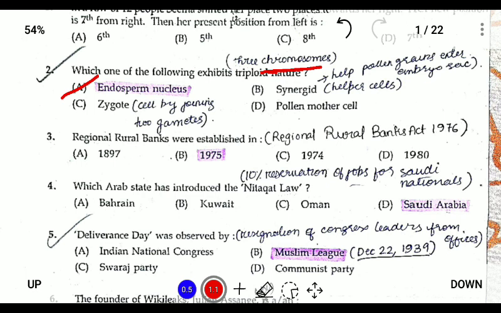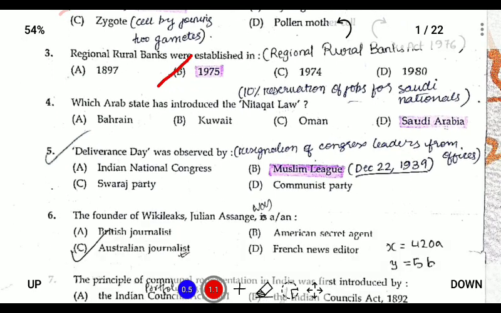And question number 3. Regional rural banks were established in 1975. So, the Regional Rural Banks Act of 1976 retrospectively gave the nod to the establishment of regional rural banks in 1975. So, question number 4. Which state has introduced the Nitakat law? So, this is a current affair, so we'll be skipping this.